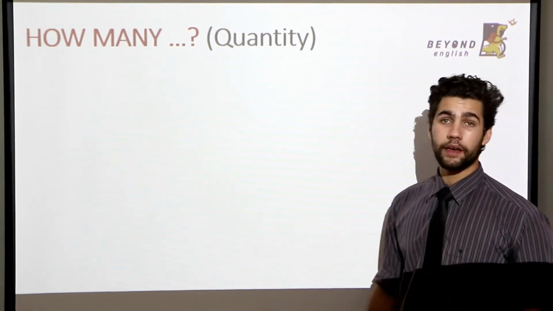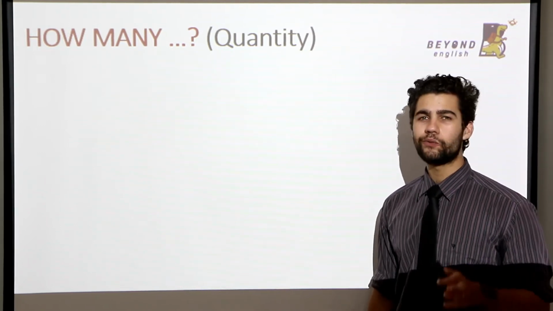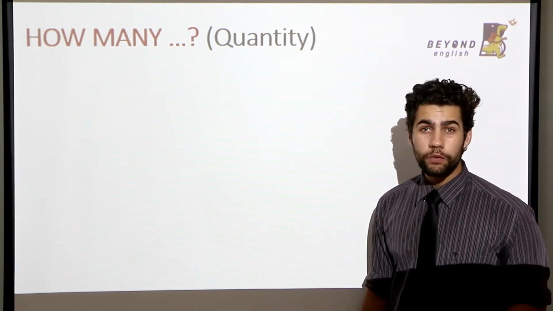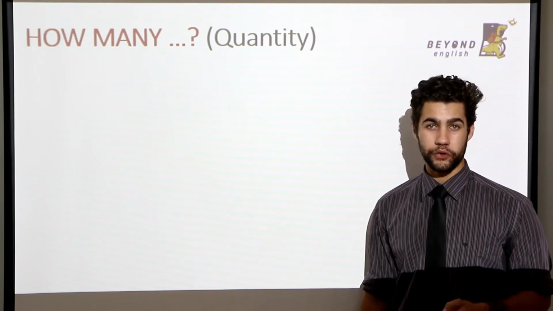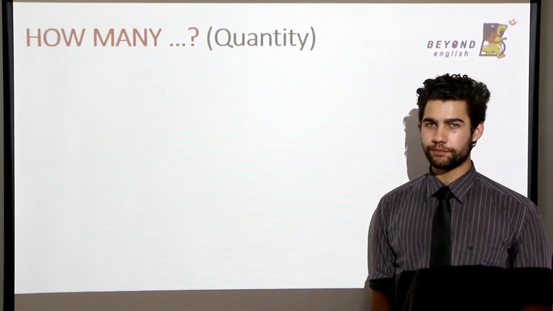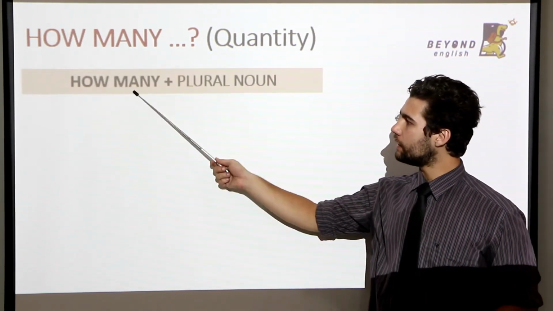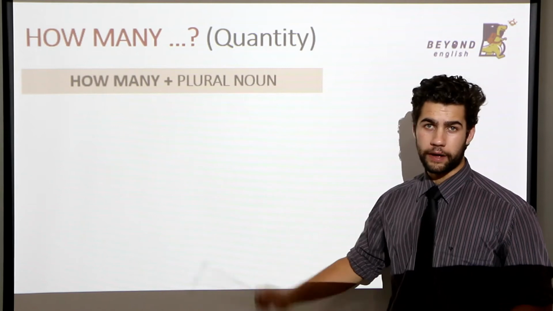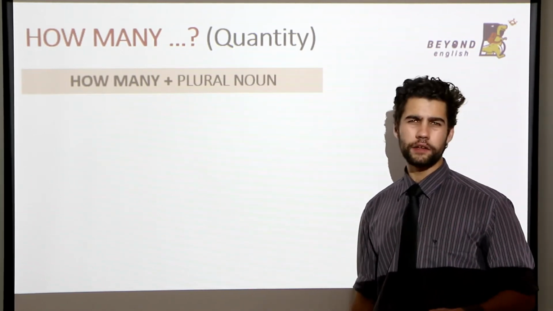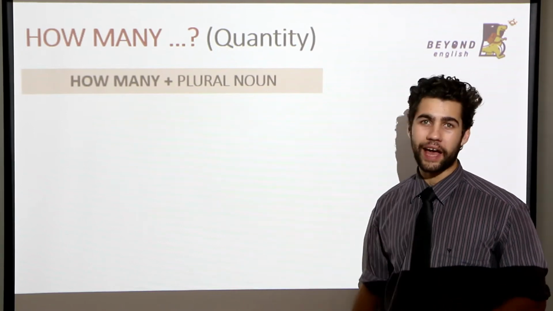Next we ask how many. With how many, we are using countable nouns. So we can count how many. Let's take a look. How many plus plural noun. Let's look at an example to see our structure in action.